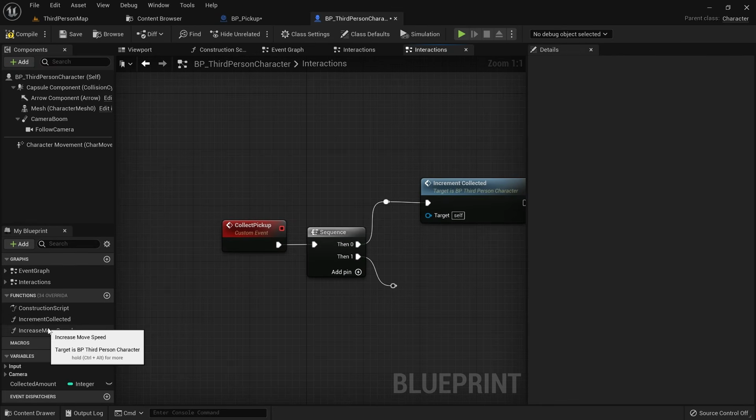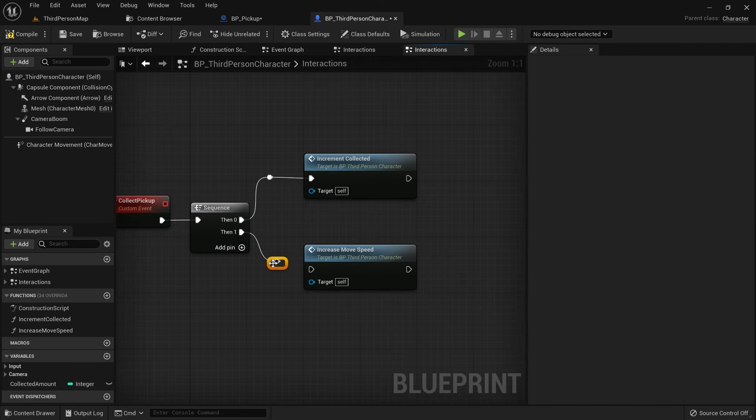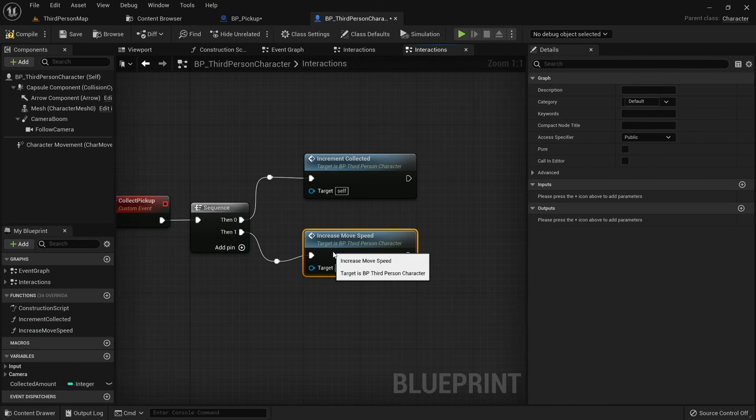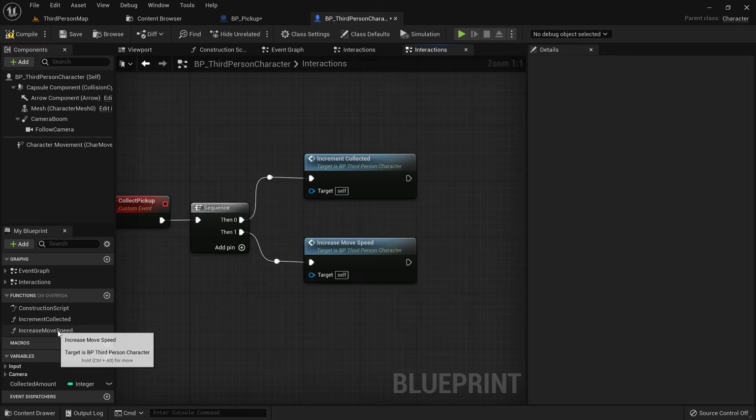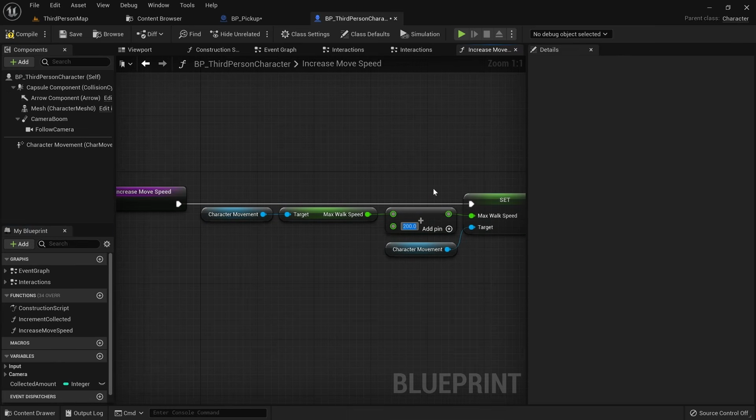Back on the event graph, we can use this function by just selecting it and dragging it here. Inside of the increase move speed function, we still have a hard-coded value of 200 here, which is not great for understandability and reusability. We don't want our character to decide this number, but we want our pickup to decide this, since we could have pickups with different walk speed increase values.